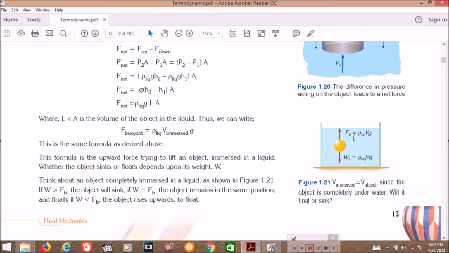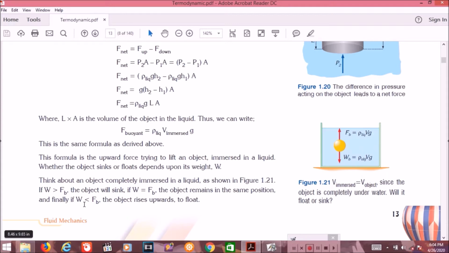Buoyant force we have learned is rho liquid, because the force acting on the object is done by the liquid, times V, the volume immersed, times g. The weight also has this formulation, but the difference is the rho here is rho object, not rho water.